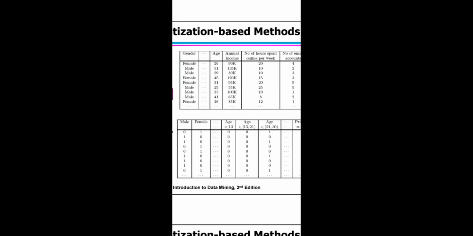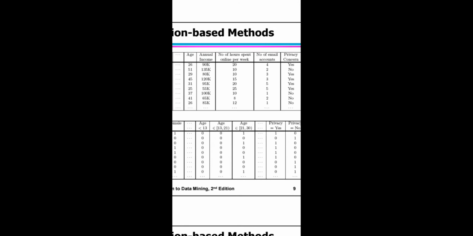Here you have to see this. I want to show how to represent the discretization based method. This is the actual table, represented as continuous attributes. So gender, male or female, age, annual income, number of hours spent online per week, number of email accounts, and privacy concern.